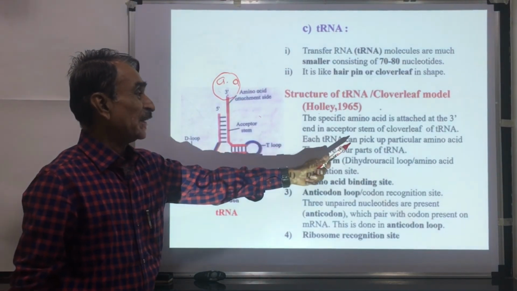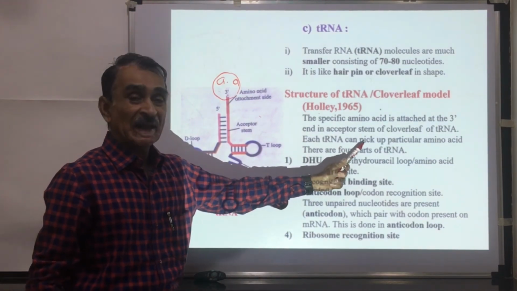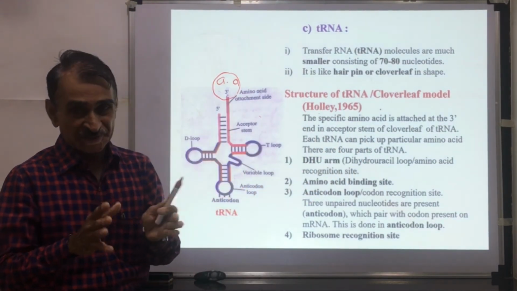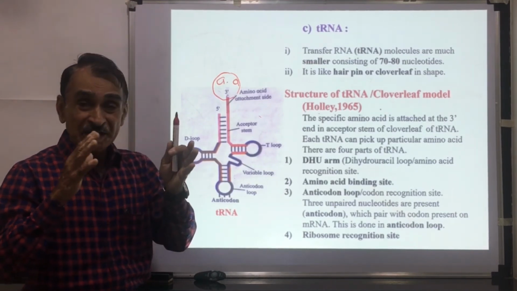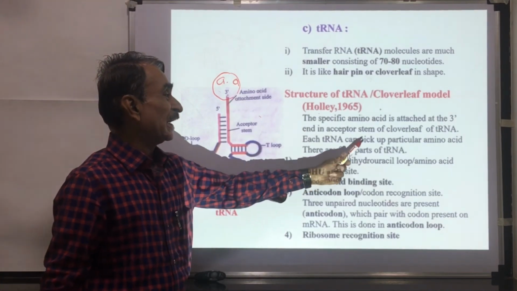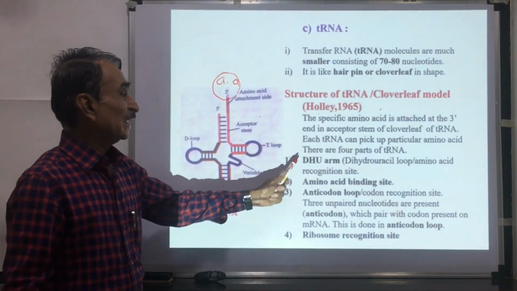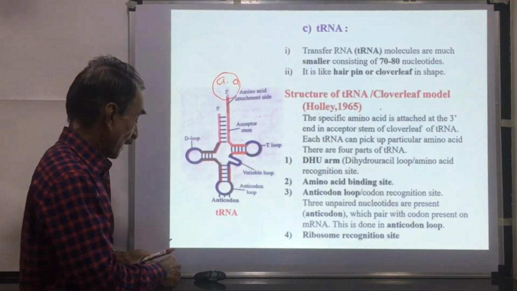Each tRNA can pick up a particular amino acid. There are 20 types of naturally occurring amino acids. There are many types of tRNA molecules. Each tRNA can pick up a particular amino acid. There are 4 parts of this tRNA. We shall see.